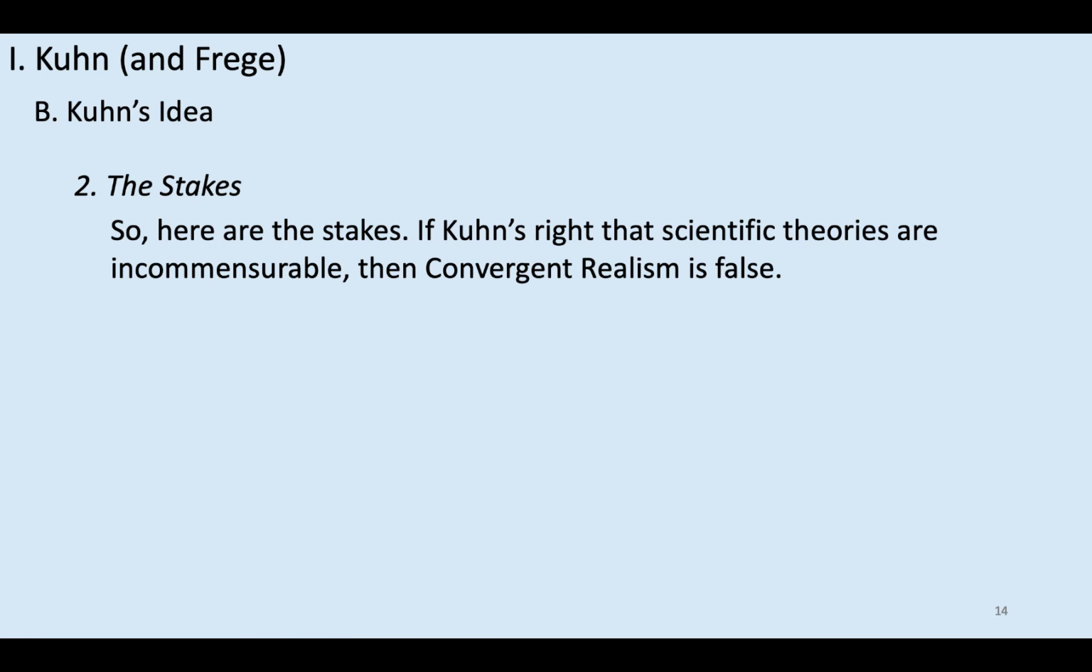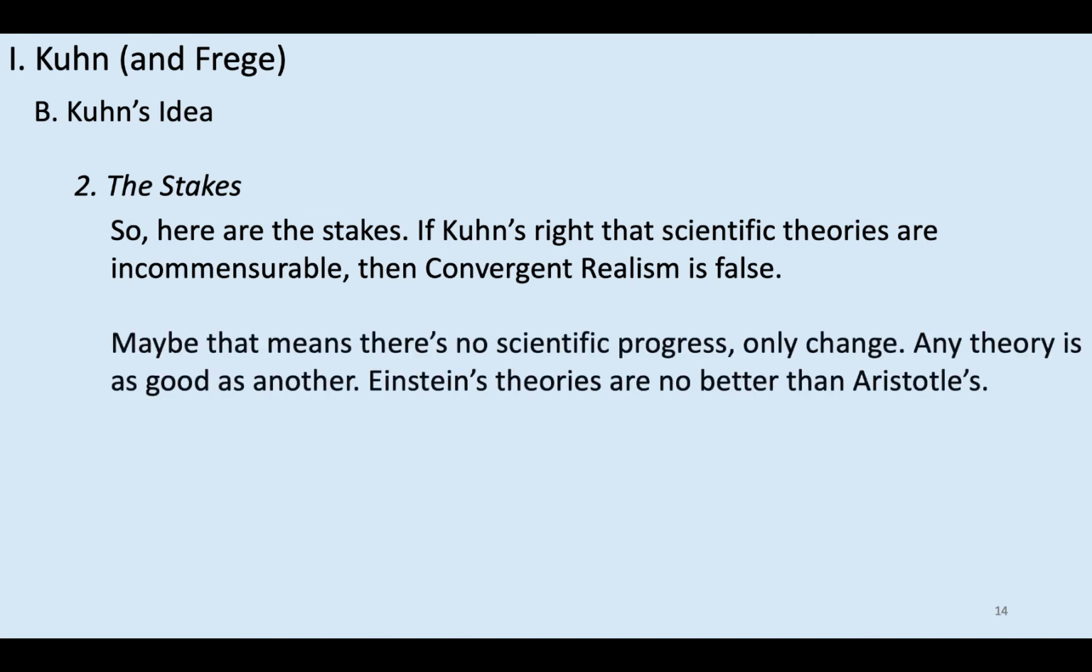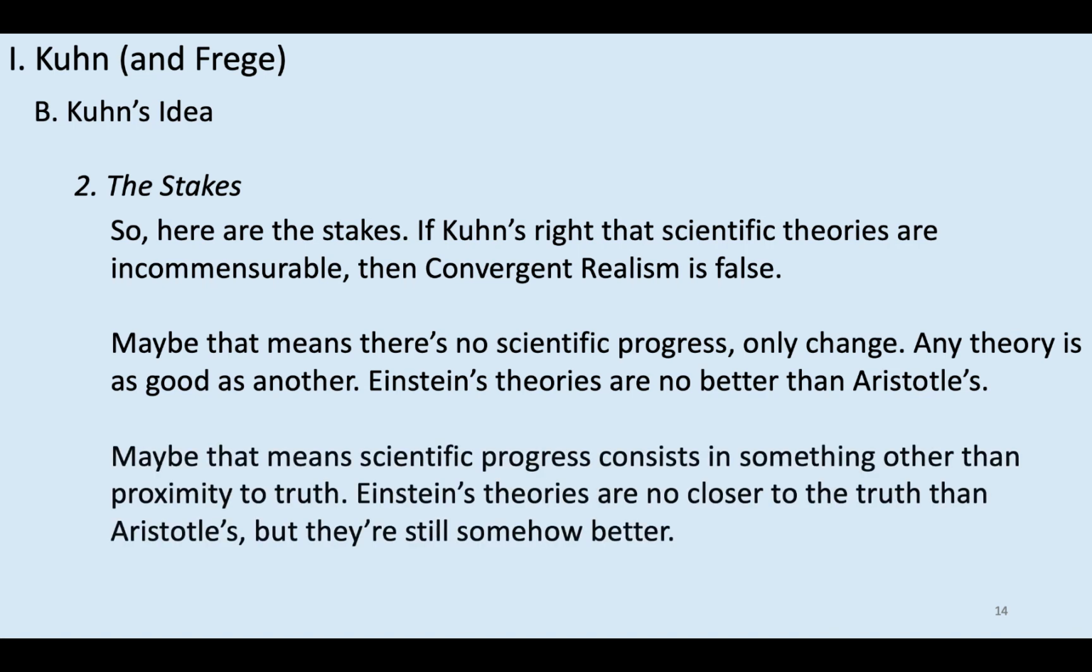Okay, so just to reiterate, here are the stakes. If Kuhn's right that scientific theories are incommensurable, then convergent realism is false. Maybe that means there's no scientific progress at all, there's just change. Einstein said one thing, Aristotle said something different, neither is better than the other. Maybe it means that scientific progress consists in something other than proximity to the truth. So maybe Einstein's better than Aristotle, but not because Einstein's theory is truer than Aristotle's. It's for some other reason, like aesthetic reasons or something like that.